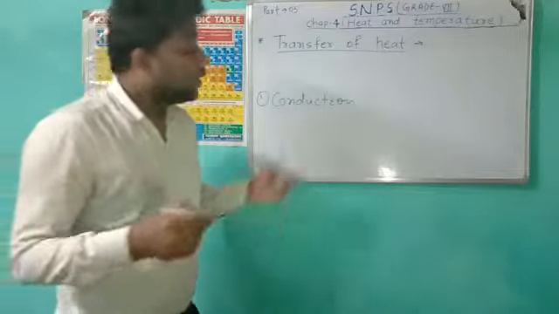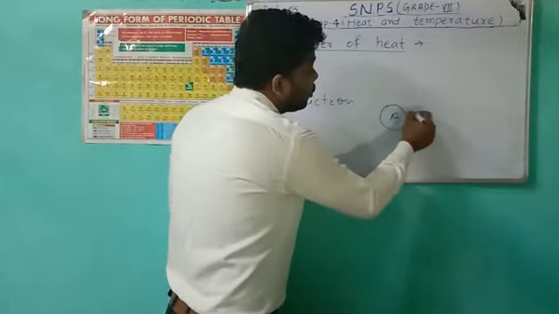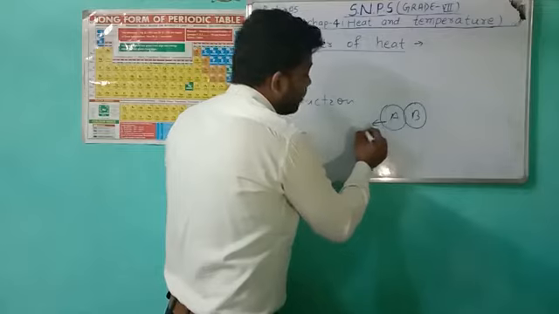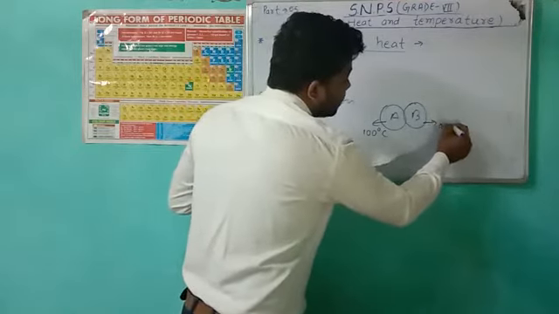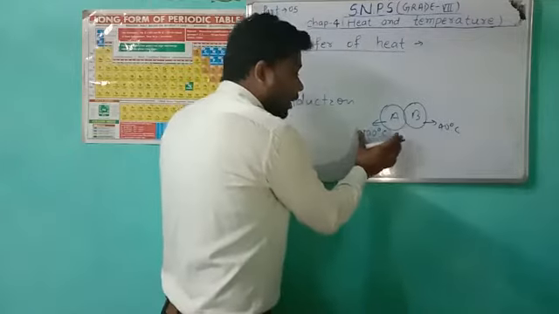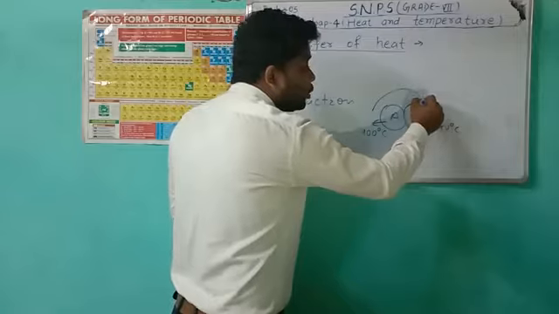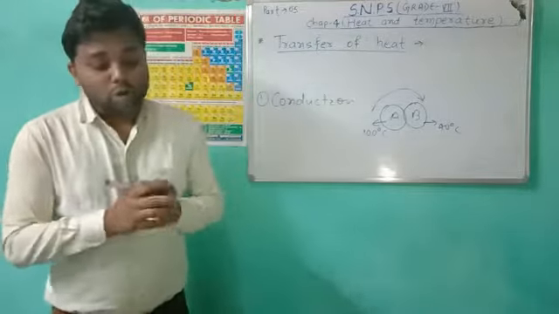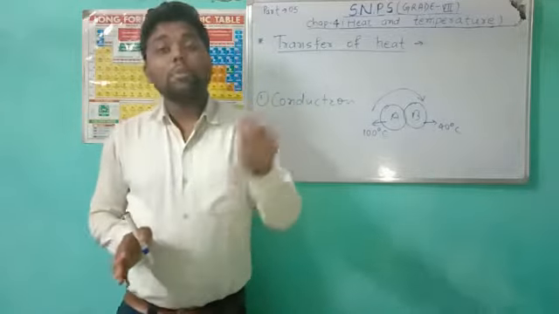Recently, I gave you an example that when A comes in contact with B, and A has a temperature of 100 degrees Celsius and B has a temperature of 40 degrees Celsius, then A is hotter than B, so heat transfers from A to B, and this is conduction. What is conduction? Transfer of heat from a hot part to the colder part.